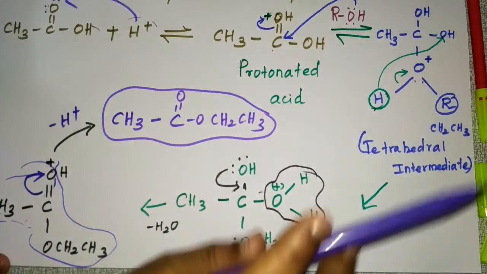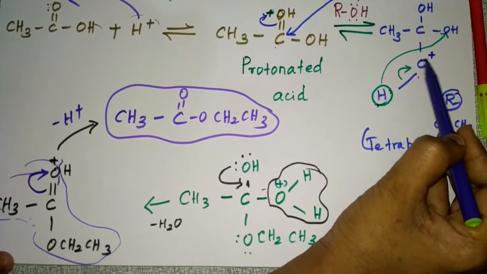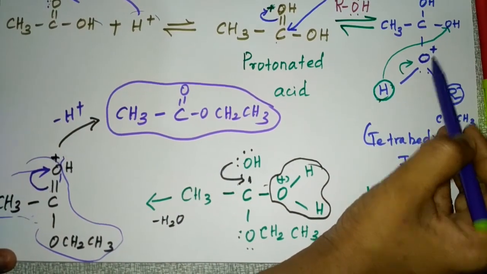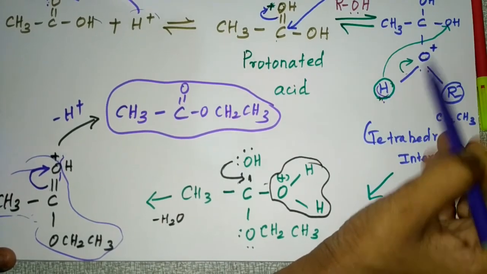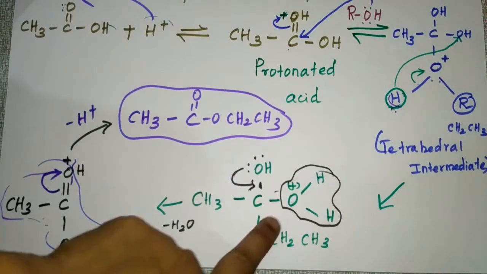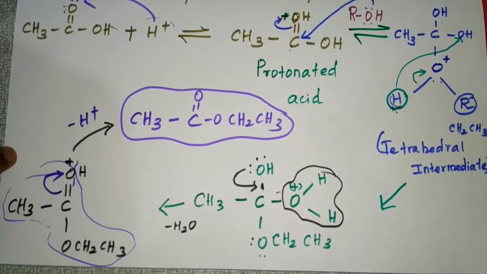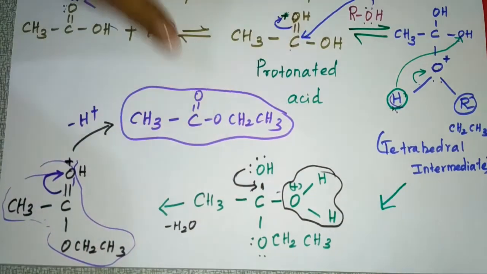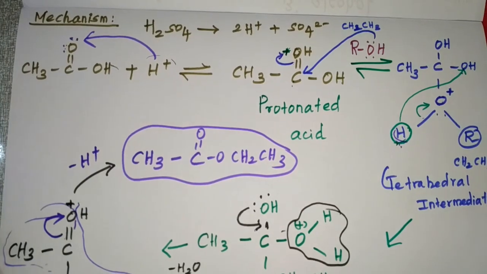In this tetrahedral intermediate, the important point to keep in mind is that wherever this oxygen gets positive charge, it will take the electrons, and hydrogen will get removed as a proton, and that proton will get attacked by this oxygen. Then it will get removed as water, and the final proton will get removed, and you will get the ester. So this is the mechanism of esterification.